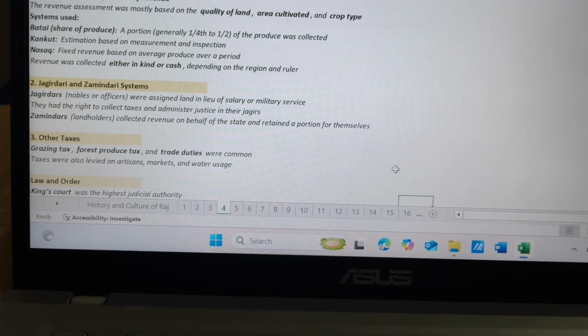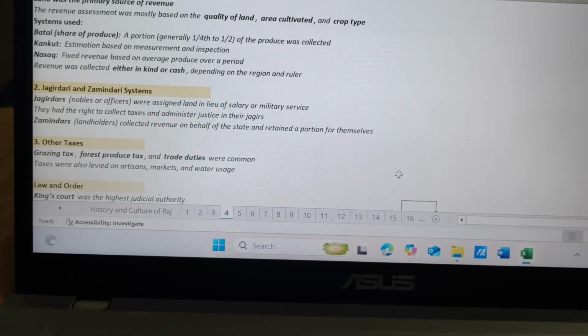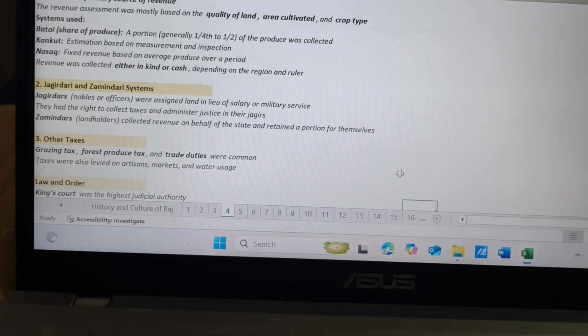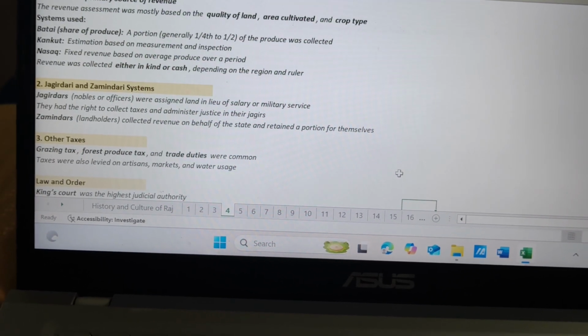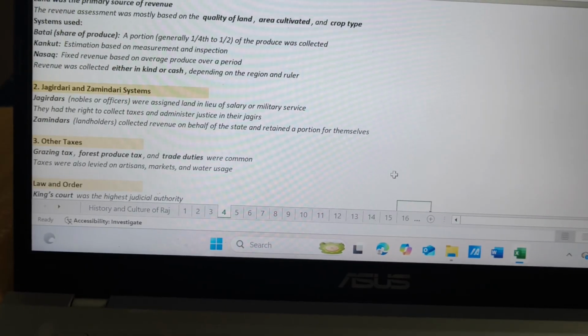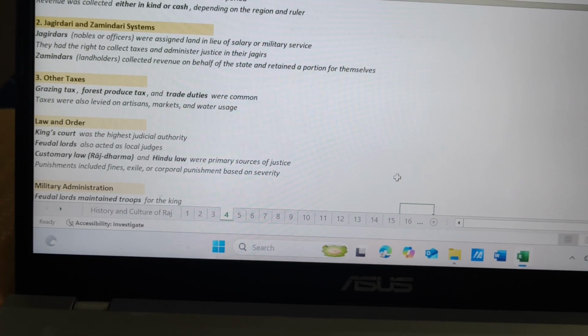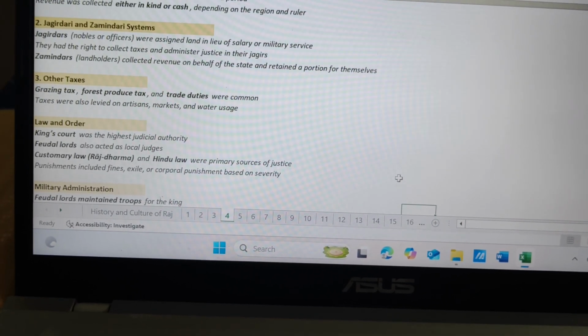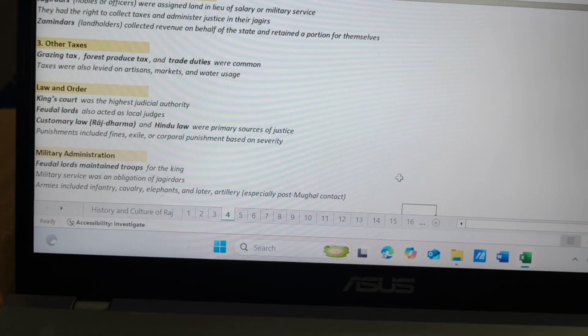Jagirdars, nobles or officers were assigned land in lieu of salary or military service. They had the right to collect taxes and administer justice in their jagirs. Zamindars, landholders, collected revenue on behalf of the state and retained a portion for themselves. Other taxes, grazing tax, forest produce tax and trade duties were common. Taxes were also levied on artisans, markets and water usage.